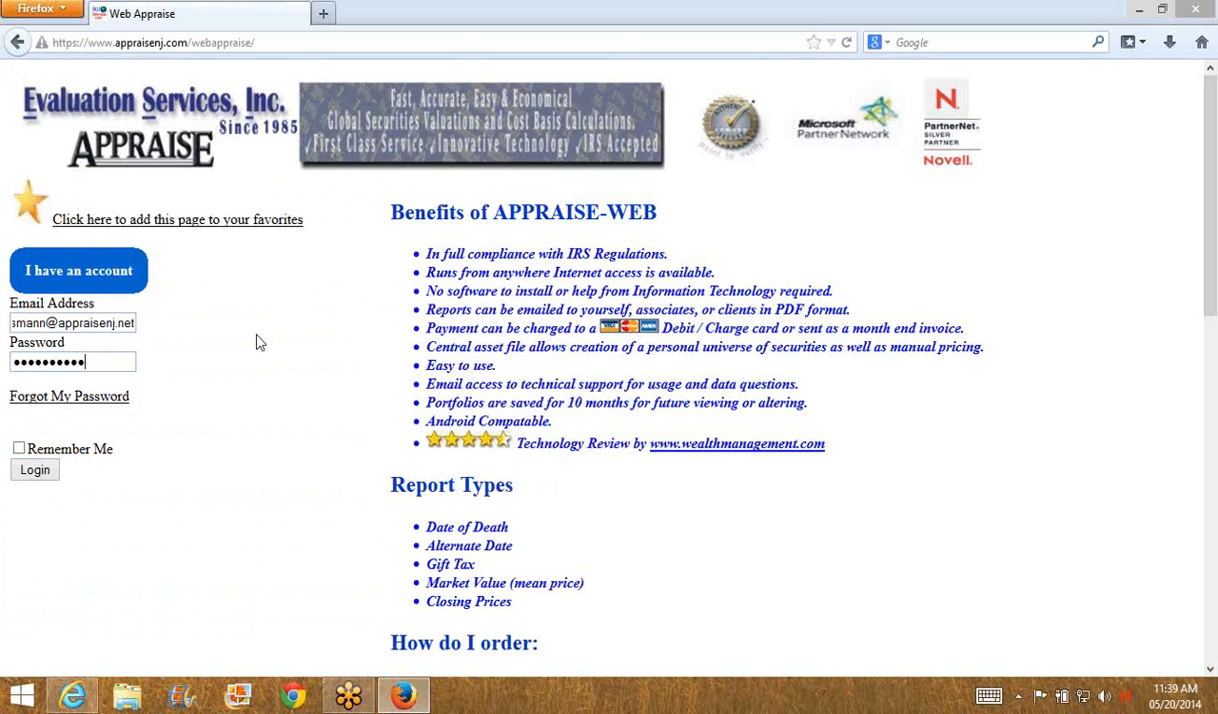We save your portfolios for 10 months. You can view them and alter them. And if you get an opportunity later, there is a technology review done by wealthmanagement.com of the product. Okay? And within the context of APPRAISE.web, you can do date of death, alternate date, gift tax, market valuation, and closing prices. So let's log in here.